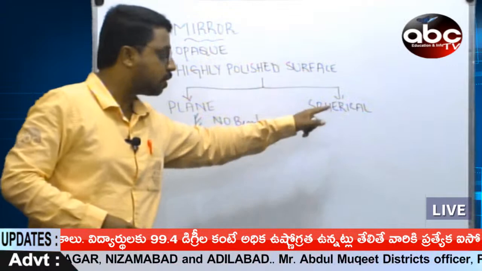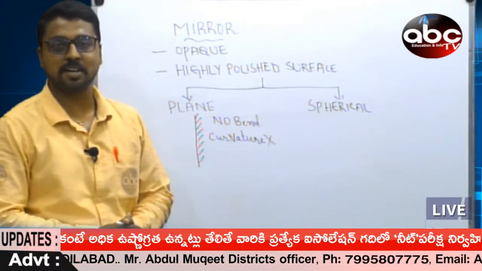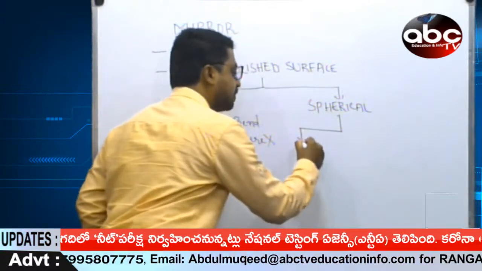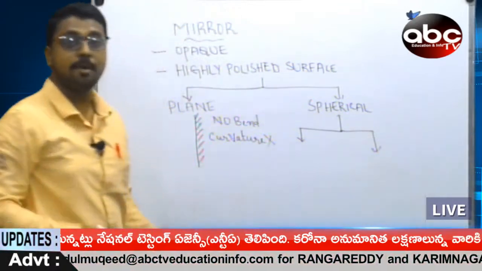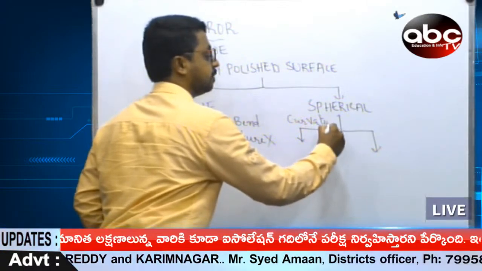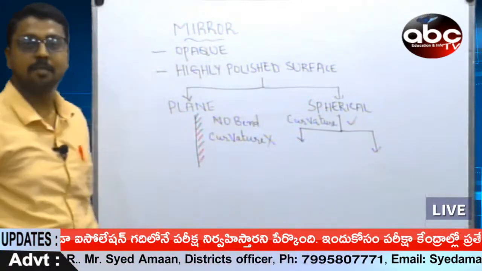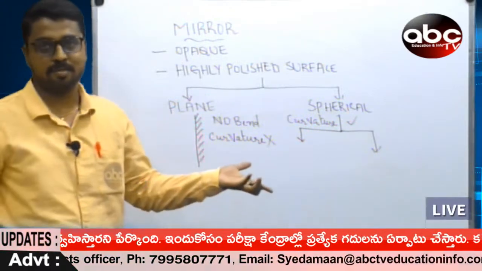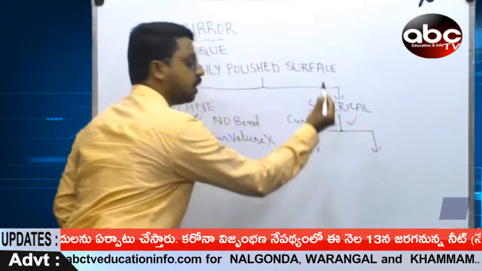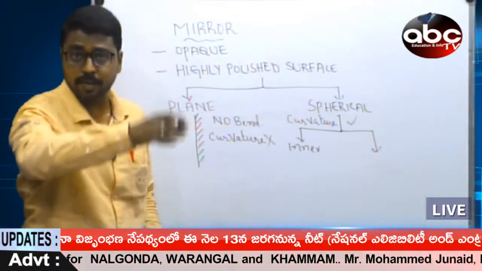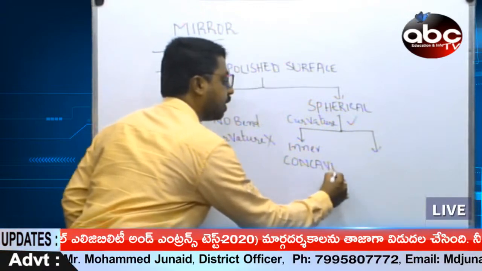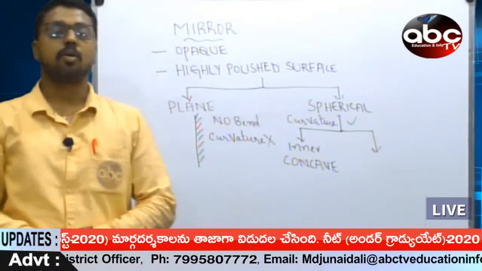Whereas if you come across a spherical mirror, here we get some curvature. What is that curvature? It may be of two types. Here in the plane mirror there is no curvature. Whereas if inner curvature is seen, then it can be referred to as a concave mirror.